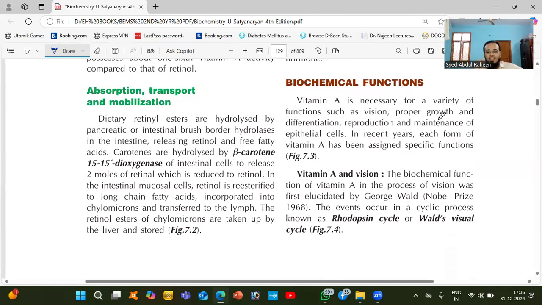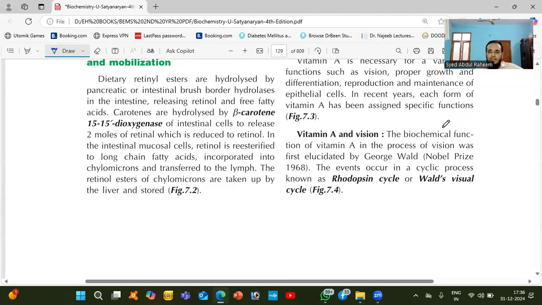So epithelial cells, you need to know where the epithelial cells are. Reproduction of epithelial cells, maintenance of epithelial cells, this will happen in the presence of vitamin A. So who discovered the function of vitamin A? The biochemical function of vitamin A was discovered by George Wald. He got the Nobel Prize for this.